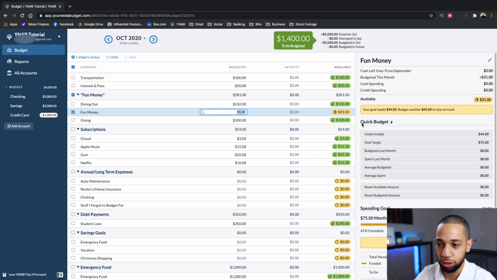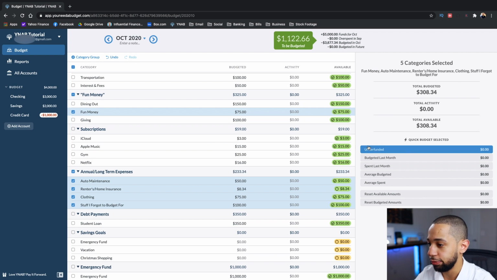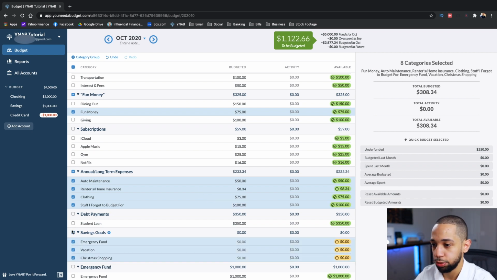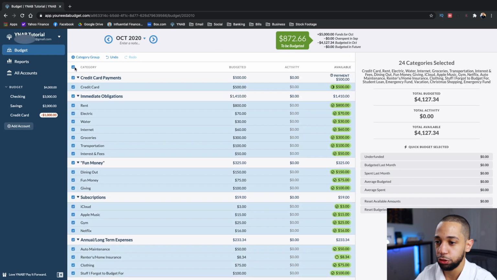I can either type it in or just click that underfunded button here. These quick budget options are really good, really convenient actually. So I'm gonna go ahead and fully fund the rest of my goals here. I'm just gonna take the shortcut, click underfunded, take the shortcut. This is very convenient. And I have funded all of my goals.